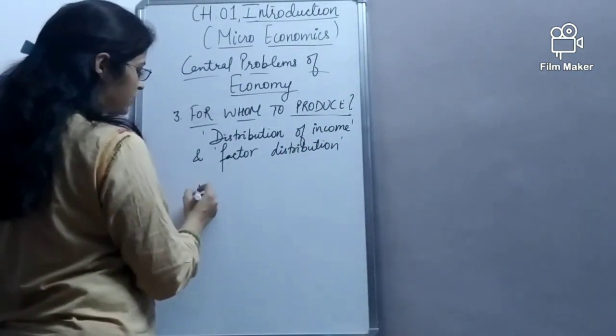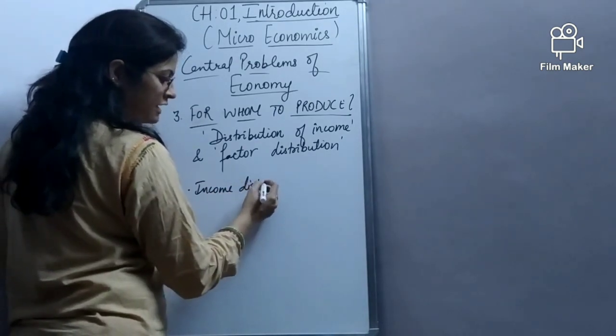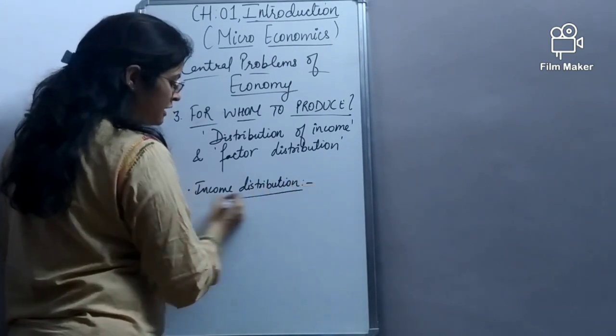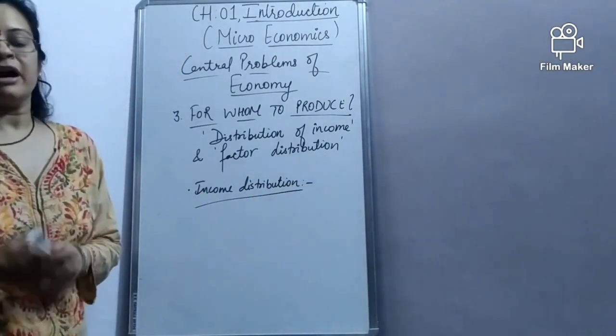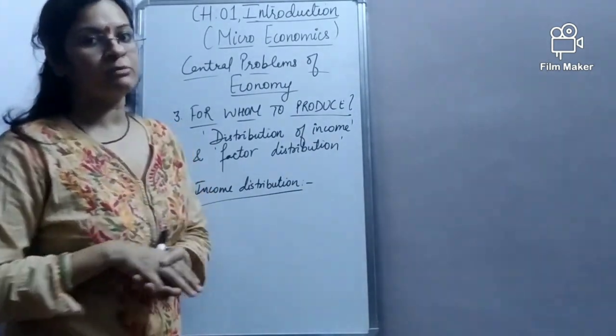Now, when we talk about income distribution, we have to decide for which income group we have to produce our decided good. I have decided in my first question to produce consumer good.